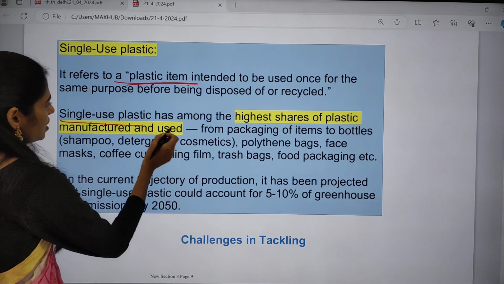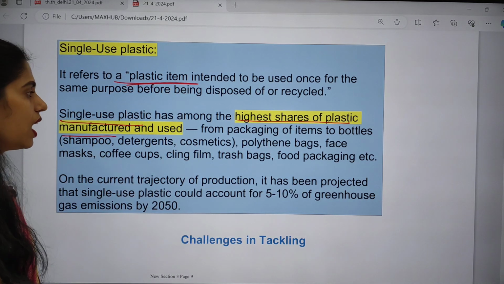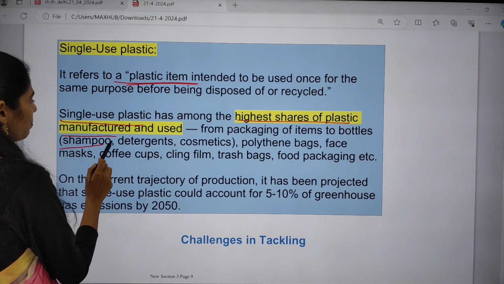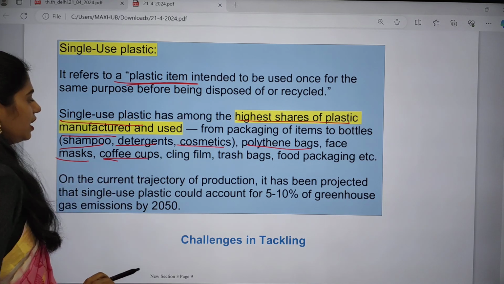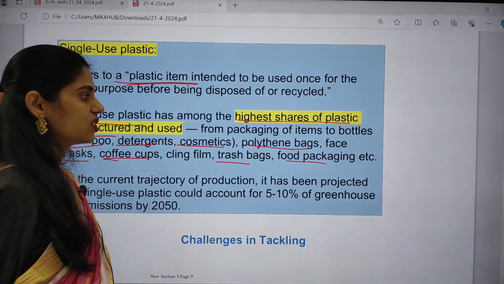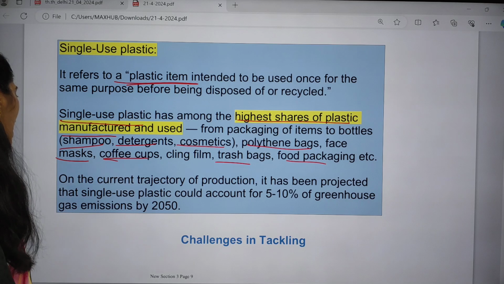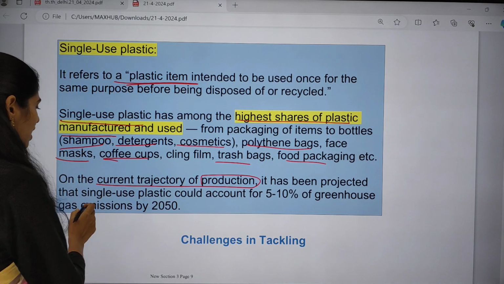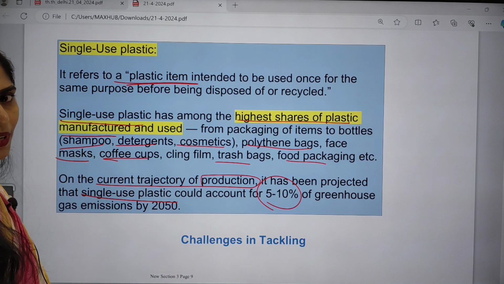So single-use plastics have among the highest share of plastic manufactured and used. If you are talking about packaging items, packaging of bottles like shampoos, detergents, cosmetics, polythene bags, face masks, cups and coffee cups, cling films, trash bags, food packages, etc., all will be included in single-use plastics. On the current trajectory of production, it has been projected that single-use plastic could account for 5 to 10% of greenhouse emissions by 2050.